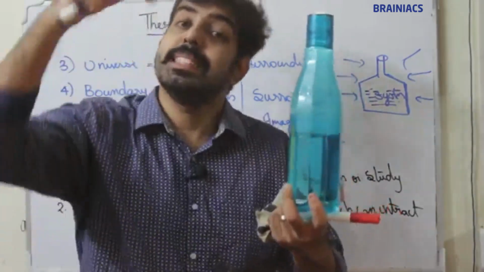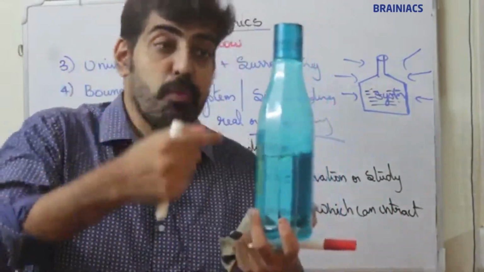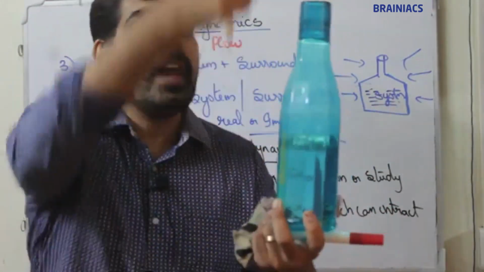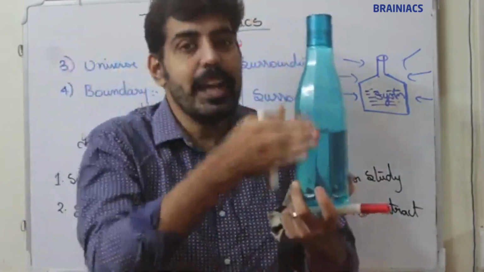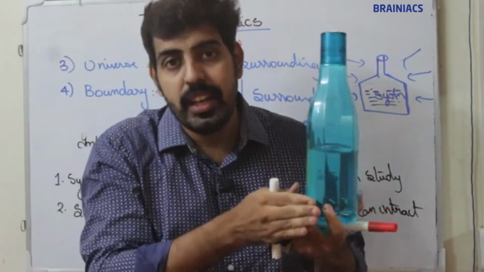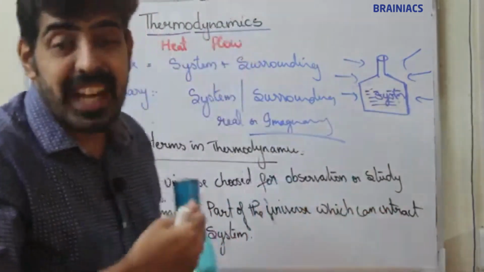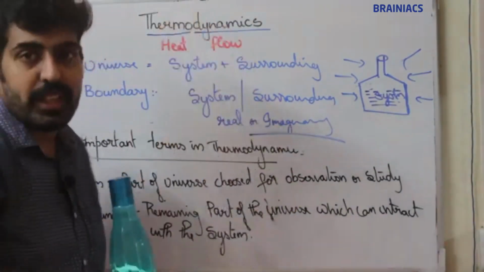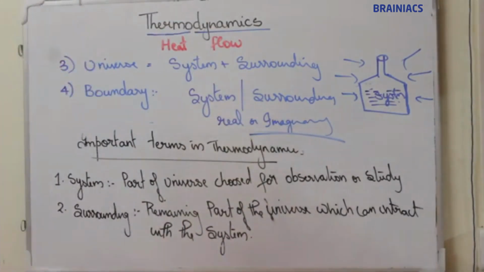At the same time, if I am taking this bottle and the water inside this bottle as my system, then here the boundary is imaginary. There is no definite boundary. So based on the type of system we choose, the boundary can be real or imaginary. So these are the four important terms in thermodynamics: system, surrounding, universe, boundary.